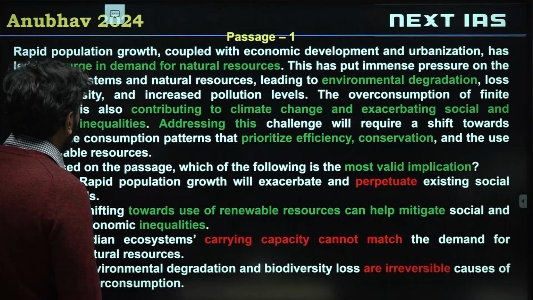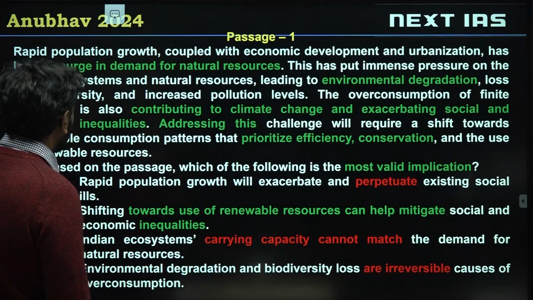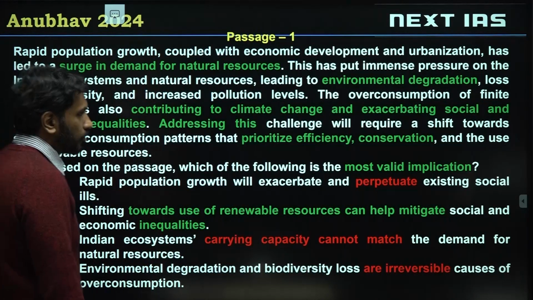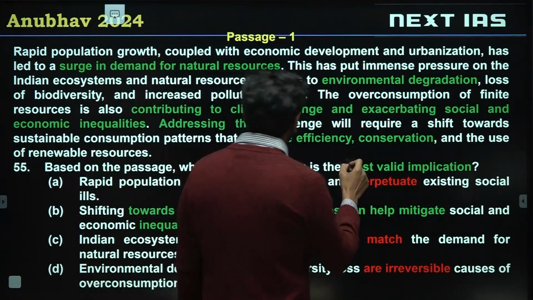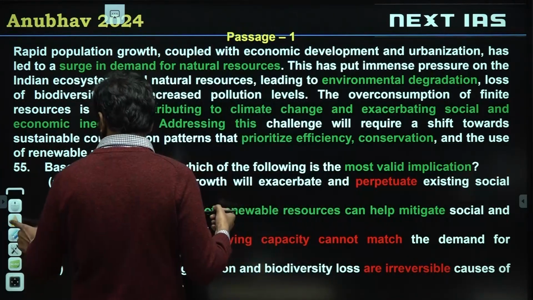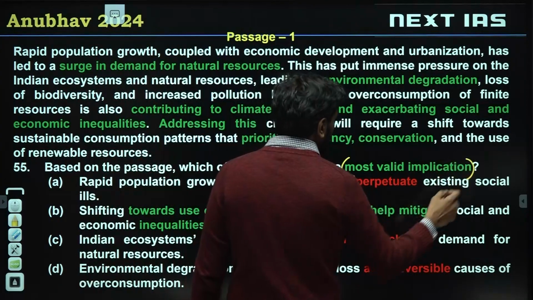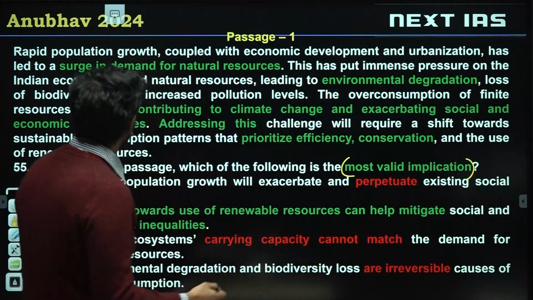All right. Let's get started with this. Based on the passage, which of the following is the most valid implication? Now, most valid implication, like I said, is an inference-based question. We'll go through the passage.